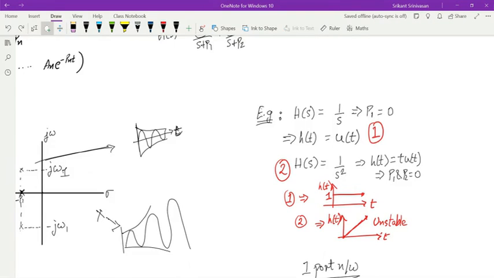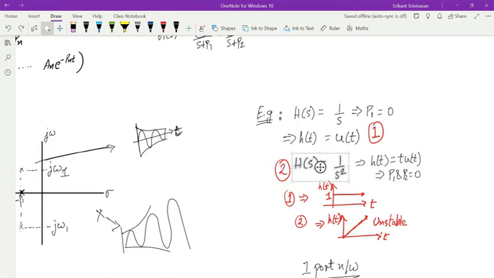In the second case, supposing I have a ramp function. A ramp function is where the function is increasing constantly, and if I put limit as t tends to infinity, this function goes to infinity. That means it's an unstable system. And if it is a ramp function, then I know that the Laplace transform H of s is 1 over s square.